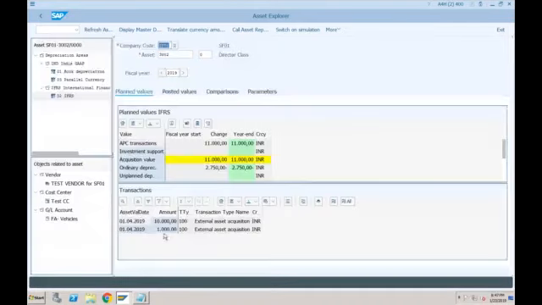And you can see very clearly that there are two transactions, one for 10,000, second for 1,000. Okay, so accordingly, system has also changed the depreciation because now it is not anymore 10,000 divided by 4, it is 11,000 divided by 4.